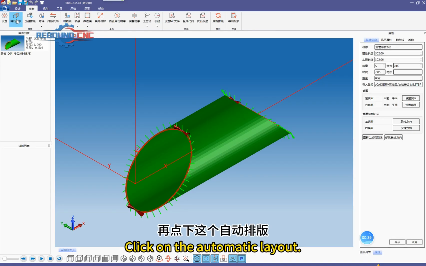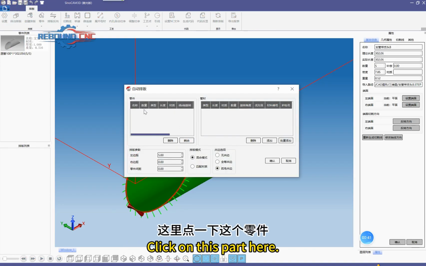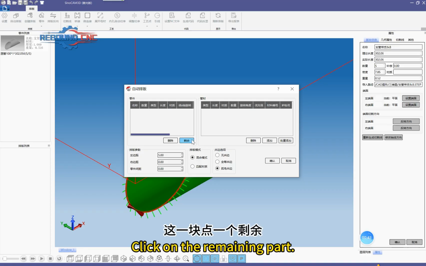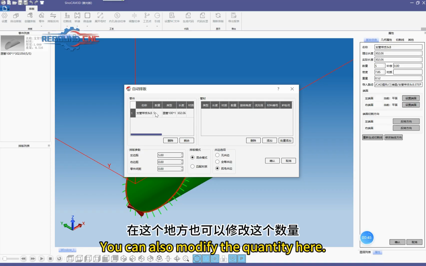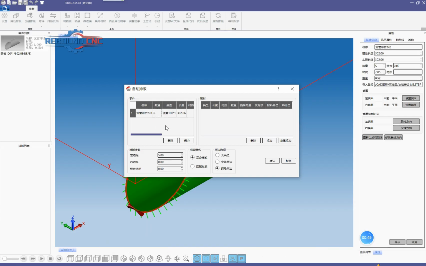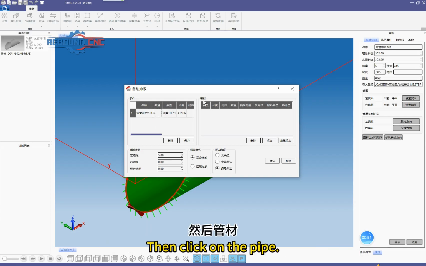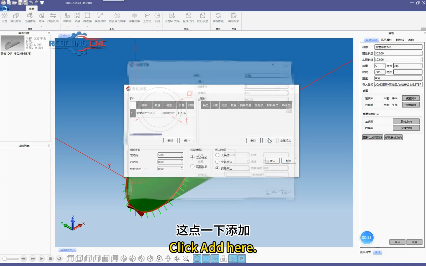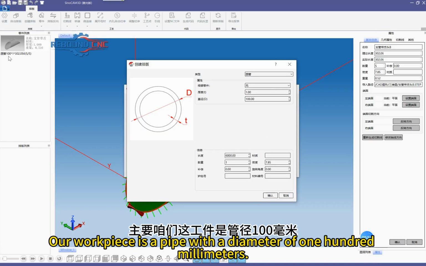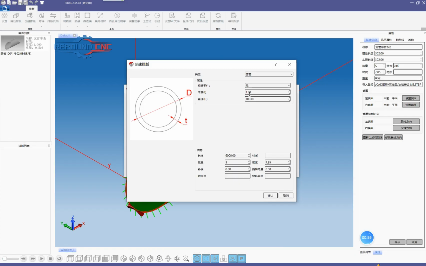Click on the automatic layout. Click on this part here. Click on the remaining part. You can also modify the quantity here. 6. Then click on the pipe. Click Add here. Our workpiece is a pipe with a diameter of 100 mm, and click the remaining. Set it here. Click OK.